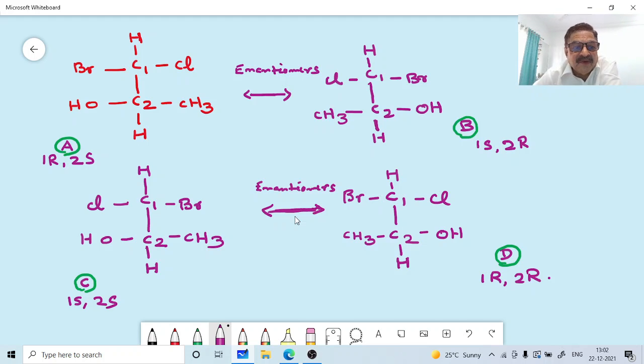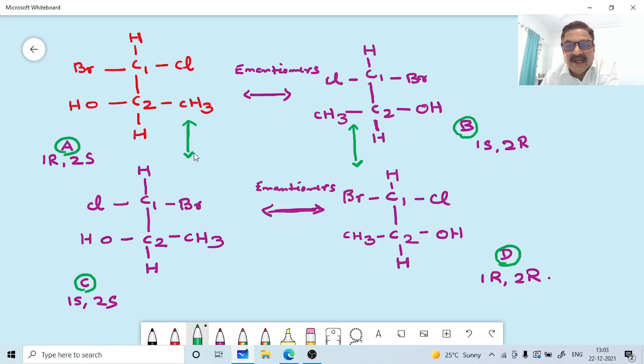Now, the relationship between A and C and B and D, just like we have seen in the case of 2,3-dibromopentane, in the same way, we can see what is the relationship between A and C. That is the vertical, and B and D. Okay, now if you see A and D, in the same way C and B, that is diagonal.